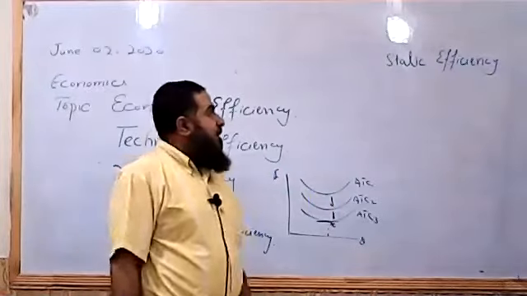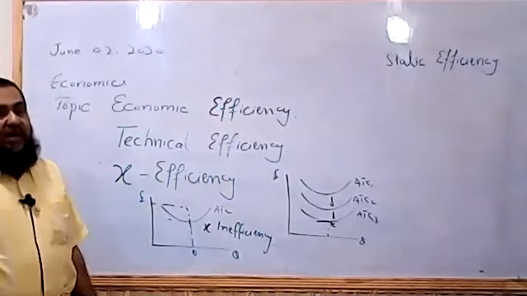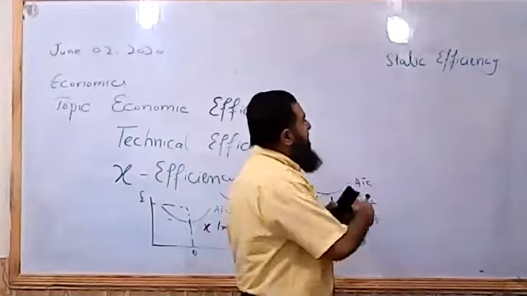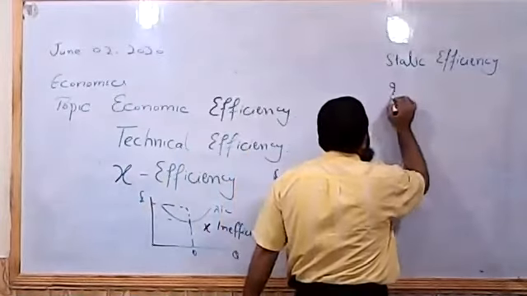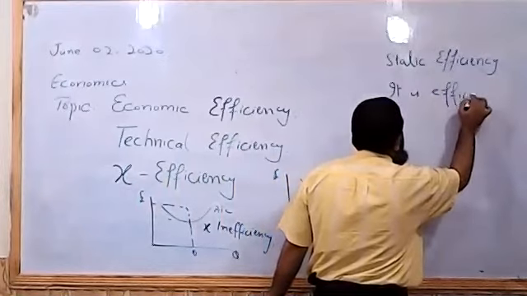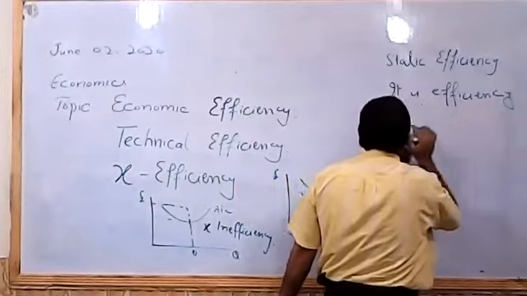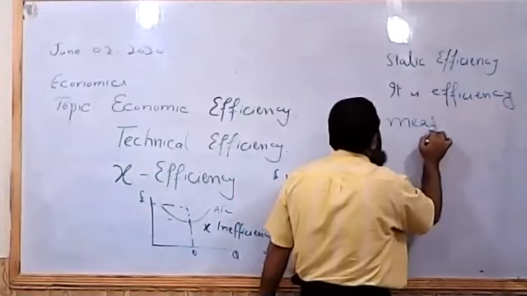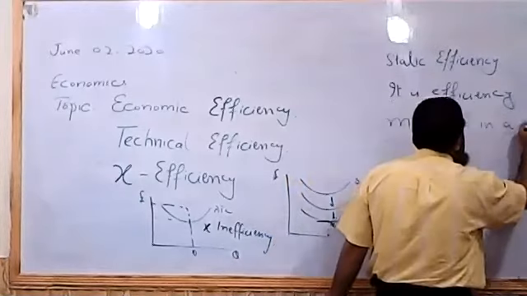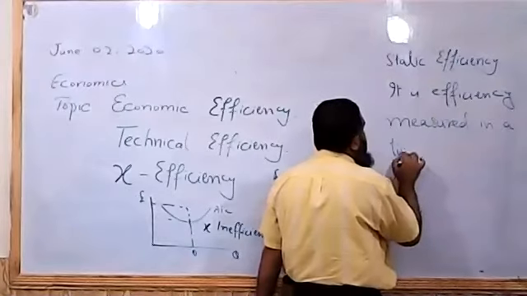Like if we are measuring economic efficiency in the short run, in a given time period, in a fixed time period, then it is called static efficiency. It is economic efficiency measured in a fixed time period.